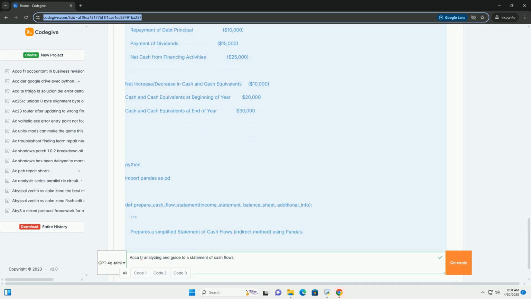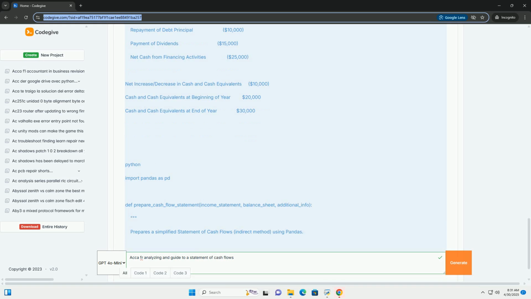5. Identifying investing and financing cash flows. Analyze the balance sheet and any supplemental information to identify all investing and financing activities. Categorize each transaction as either an inflow or an outflow. Examples: purchase of equipment, investing outflow.